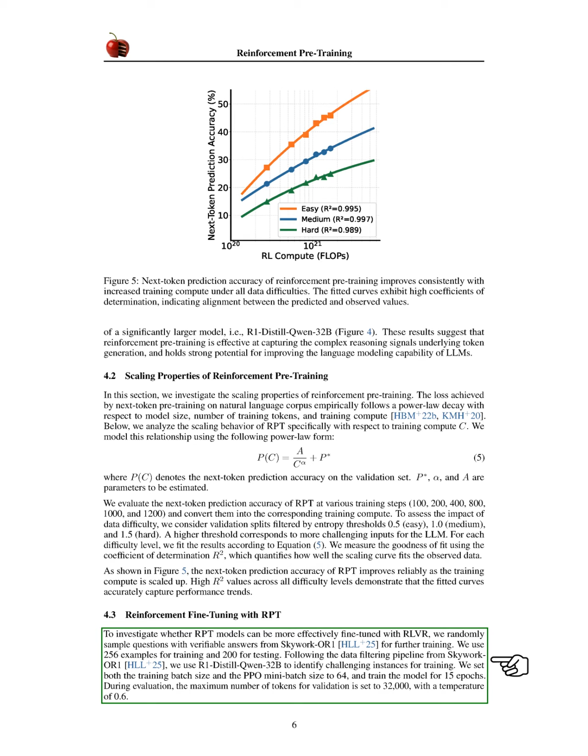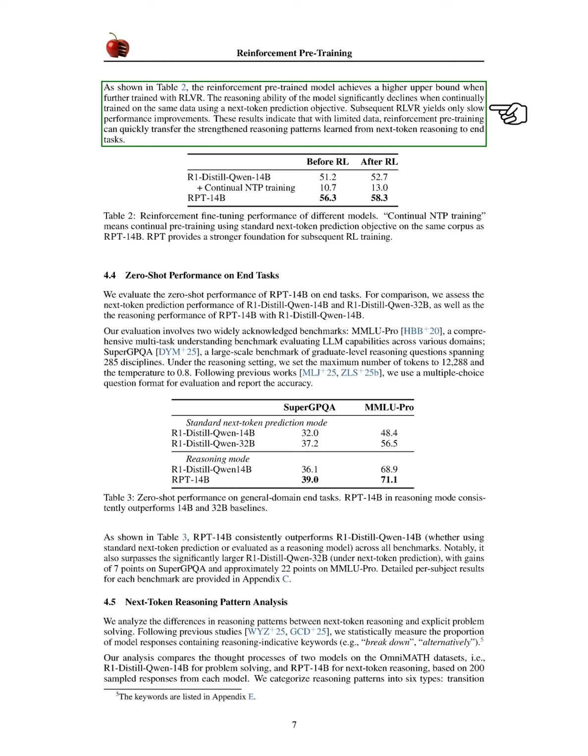We use 256 examples for training and 200 for testing, identifying challenging instances with R1 Distill Qwen32B. We set the training and mini-batch sizes to 64 and train for 15 epochs. During evaluation, we limit the maximum number of tokens to 32,000 with a temperature of 0.6. Our results show that the reinforcement pre-trained model achieves a higher upper bound when further trained with RLVR.